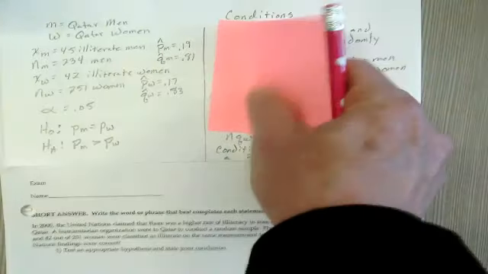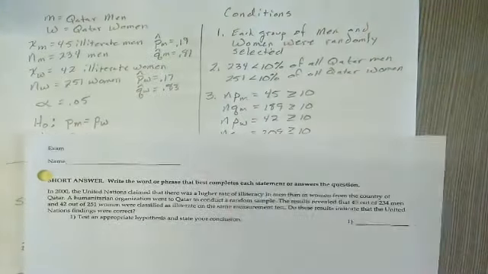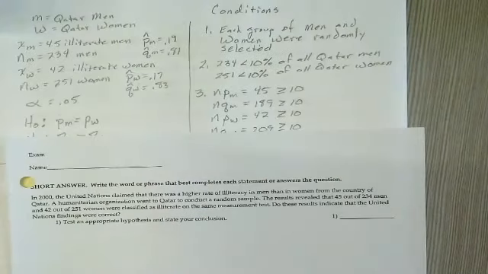So I looked at my conditions. We said that each group of men and women were randomly selected, and it says that in the paragraph. 234 is less than 10% of all Qatar men, and 251 is less than 10% of all Qatar women.